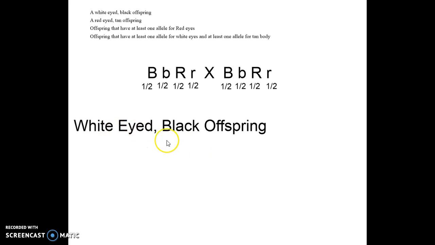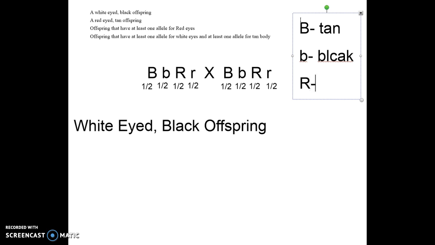So we want to figure out what's the probability of heterozygous parents for both traits. Eye color, which is the R's, and body color, which is the B's. What's the probability that heterozygous parents are going to create white-eyed black offspring? Now, remember, big B gives you a tan or brown body. Little b gives you a black body. Capital R, the dominant trait, gives you a red eye. Lowercase r gives you a white eye. Okay? So that's, oops, I spelled that wrong, didn't I?